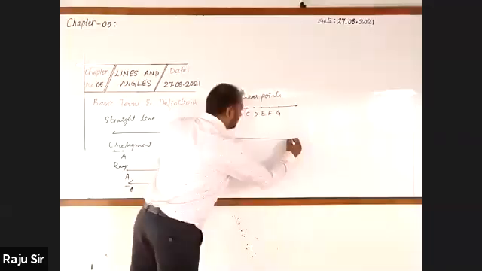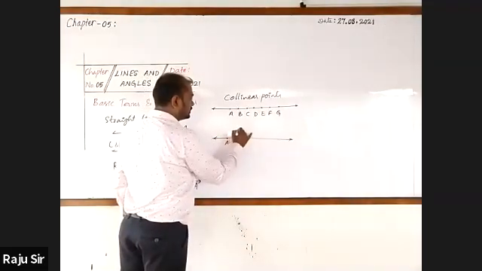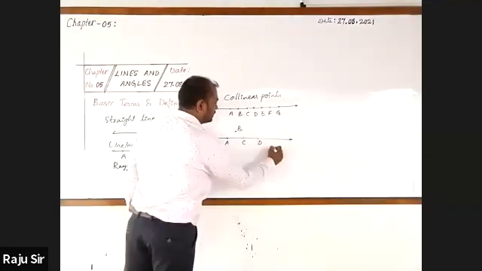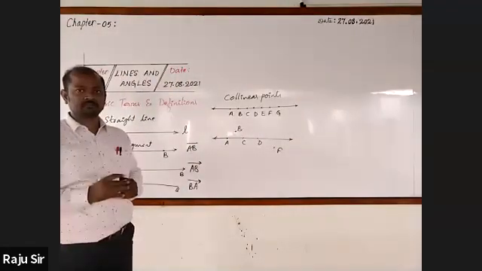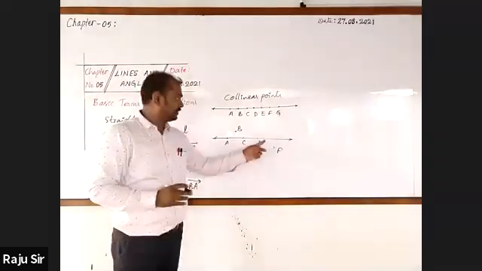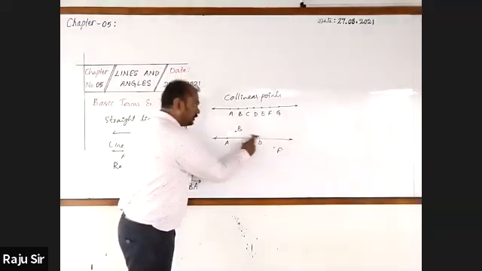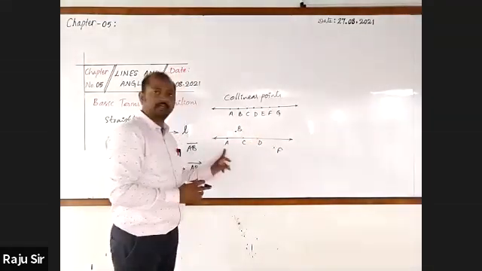And drawing again a straight line, observe the point A. This is the point B. C is here. D is here. F is here. Are these non-collinear points? If you consider only A, C and D points, they are collinear points.